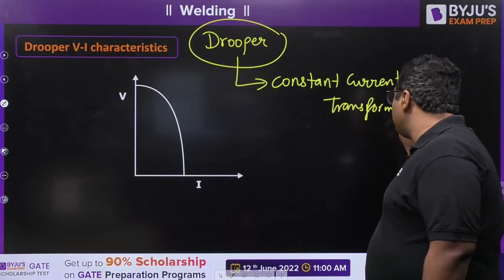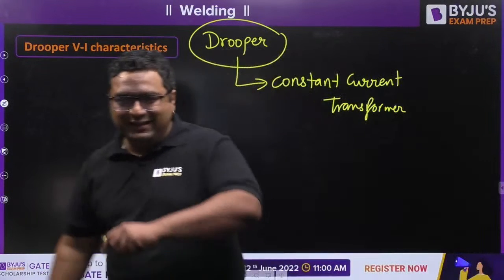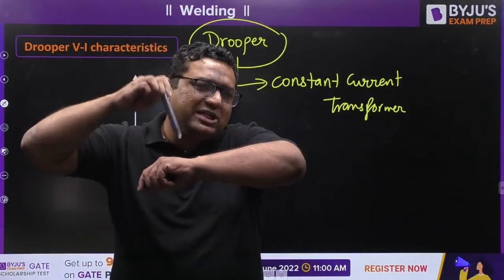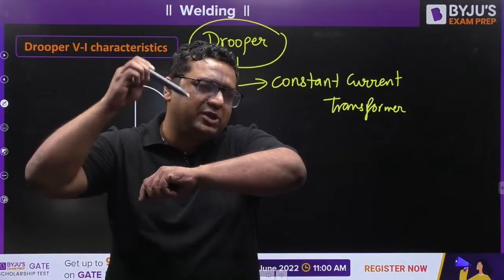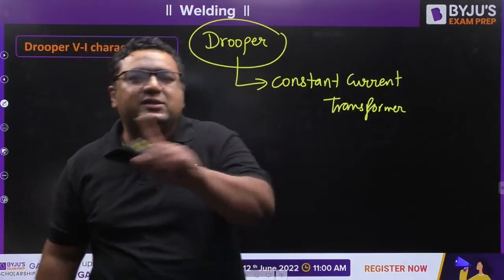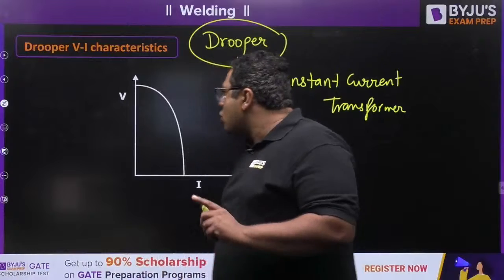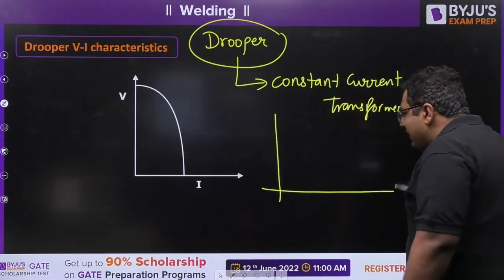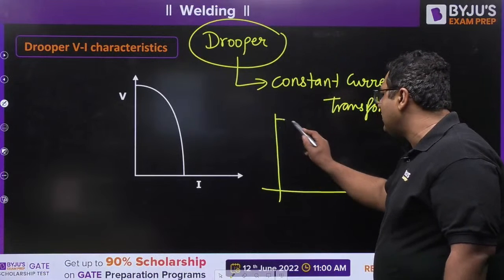So my dear, the problem with manual metal arc welding is, when you are going for manual metal arc welding, there is a problem of this movement. If the gap changes, the voltage will change, and the current will change. And that current change results in slag inclusion. So what is this Drooper going to give? Drooper is providing a special kind of VI characteristic of this type.